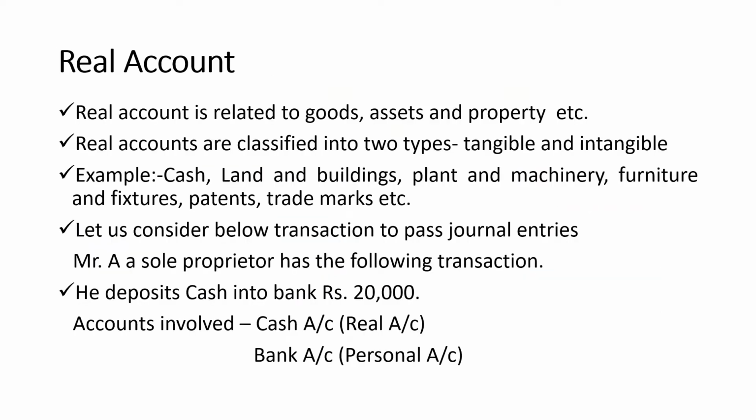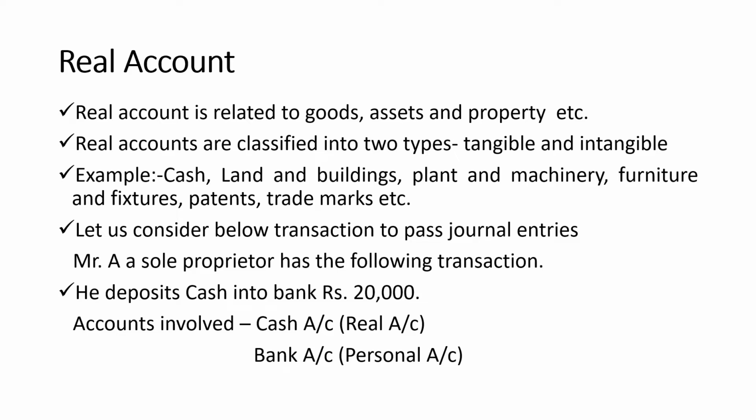Now let us talk about real account. Real account is related to goods, assets and property, etc. So real account includes all goods, then assets in the sense all fixed assets such as land and buildings, furniture, fixtures, plant and machinery, etc. Then it also involves current assets such as cash and also intangible assets such as patent, trademarks, copyrights, etc. So examples for real accounts are cash, land and buildings, plant and machinery, furniture and fixtures, patents and trademarks, etc.